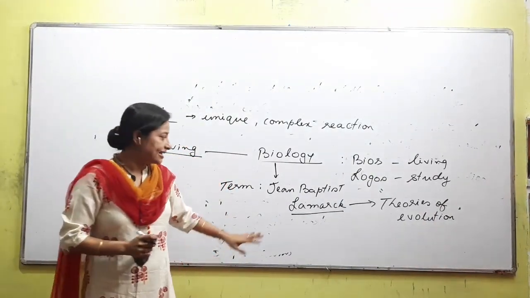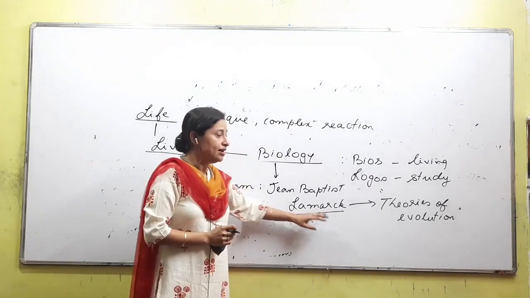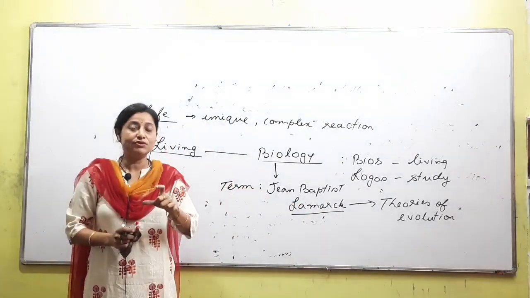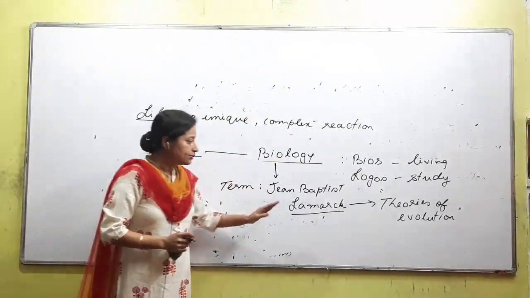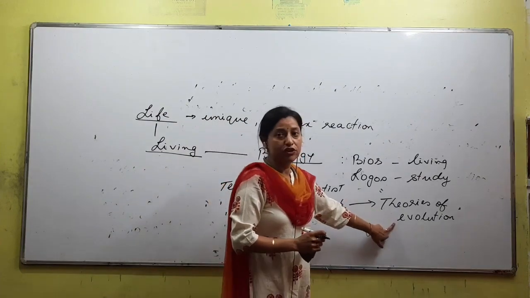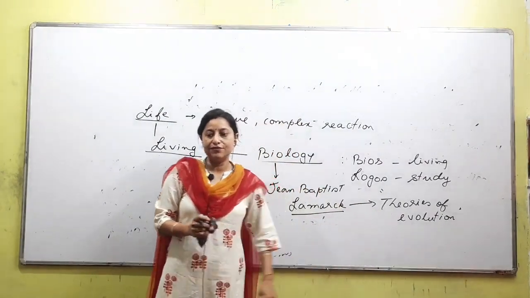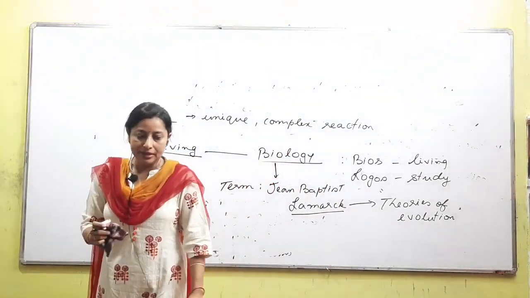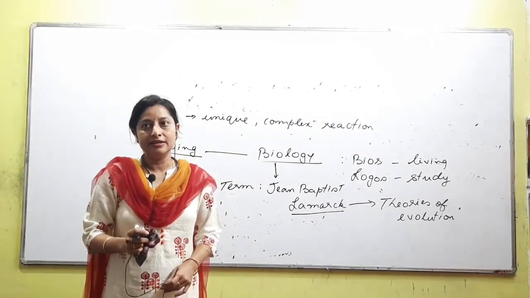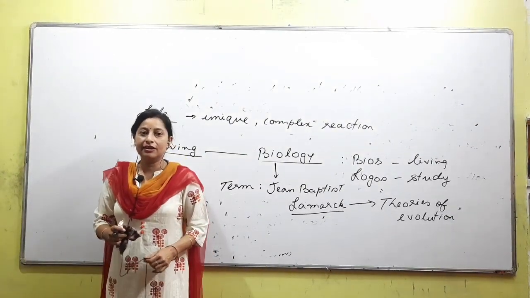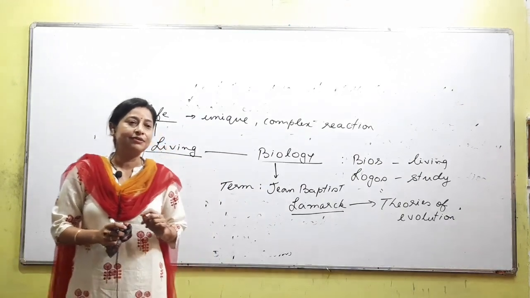Afterwards you will read in details. As of now, we are going to stick to the contents confined to this lesson only. So Lamarck ki course theories of evolution, if you remember that particular example, kihor upor study korisile? Giraffe.